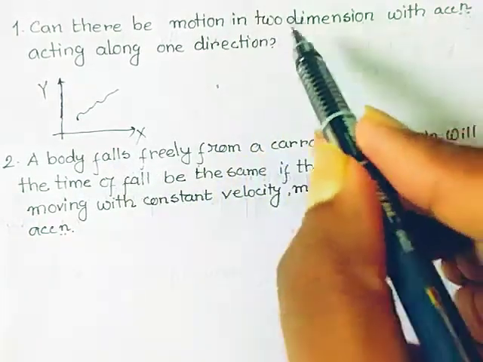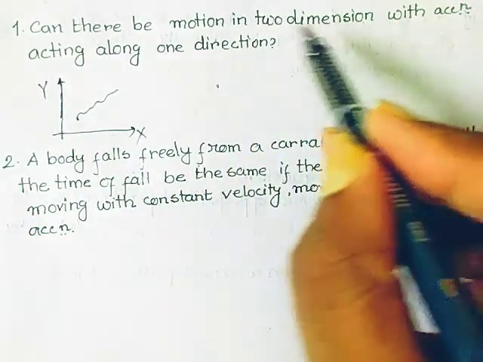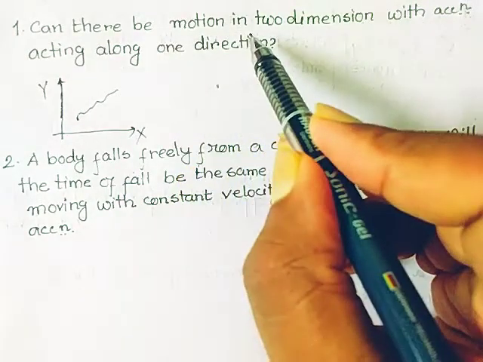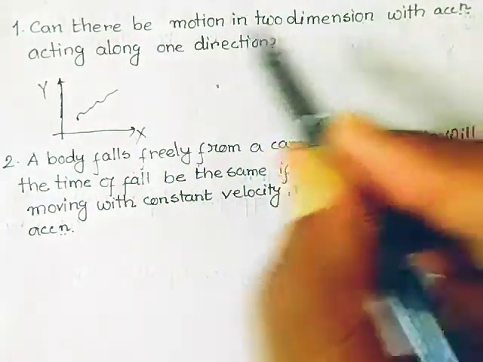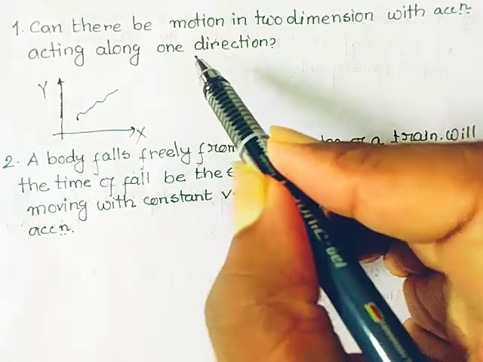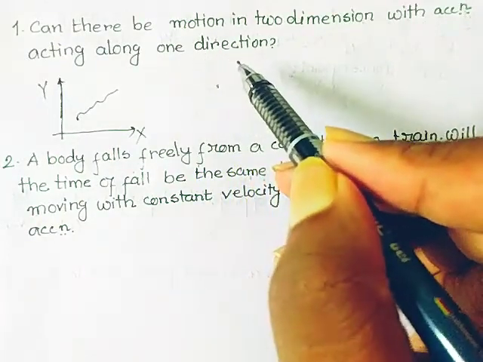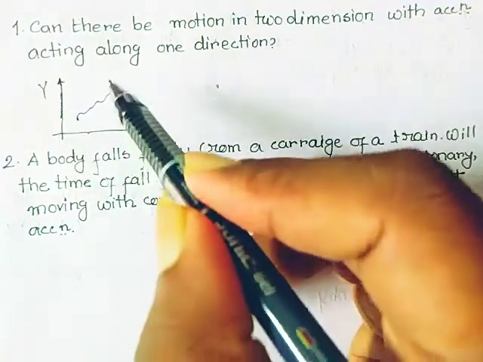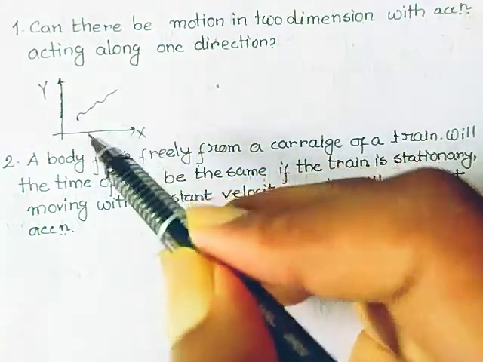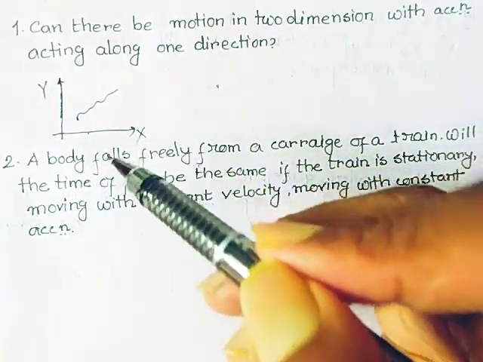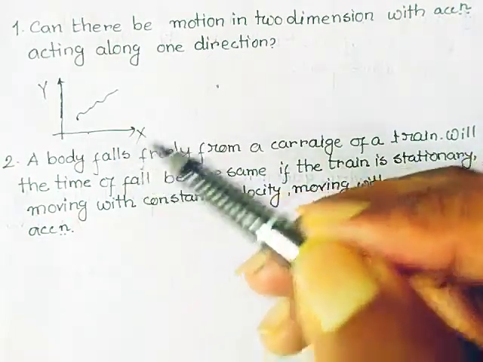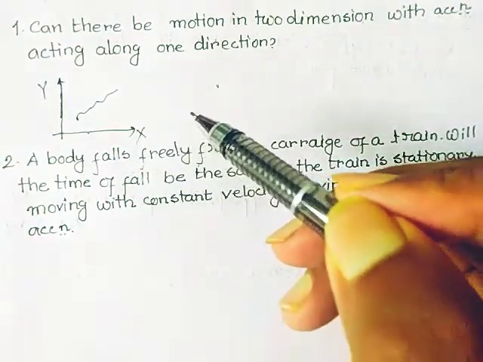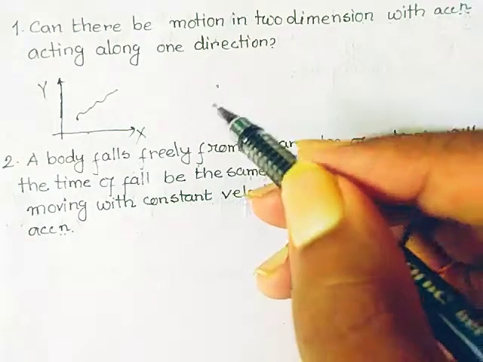But now our consideration is: can there be a motion in two dimensions with an acceleration acting along one direction? The motion can be analyzed into two dimensions, and in one dimension the acceleration appears, while the other dimension is completely independent of the acceleration.